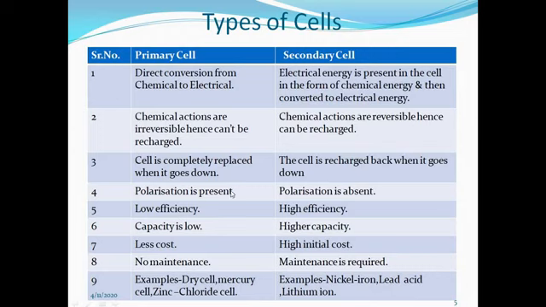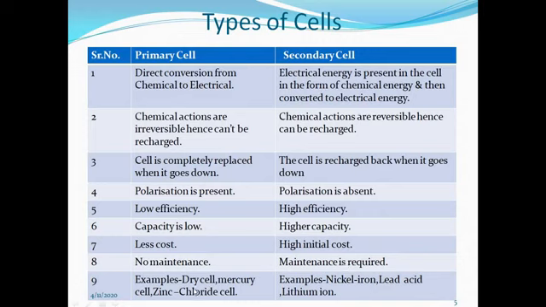In a primary cell, polarization is present. In a secondary cell, polarization is absent. In a primary cell, the efficiency is low. In a secondary cell, efficiency is high. In a primary cell, capacity is low. In a secondary cell, capacity is high. Primary cells are less costly. Secondary cells are costly. Maintenance is not required for the primary cell. Maintenance is required for the secondary cell.